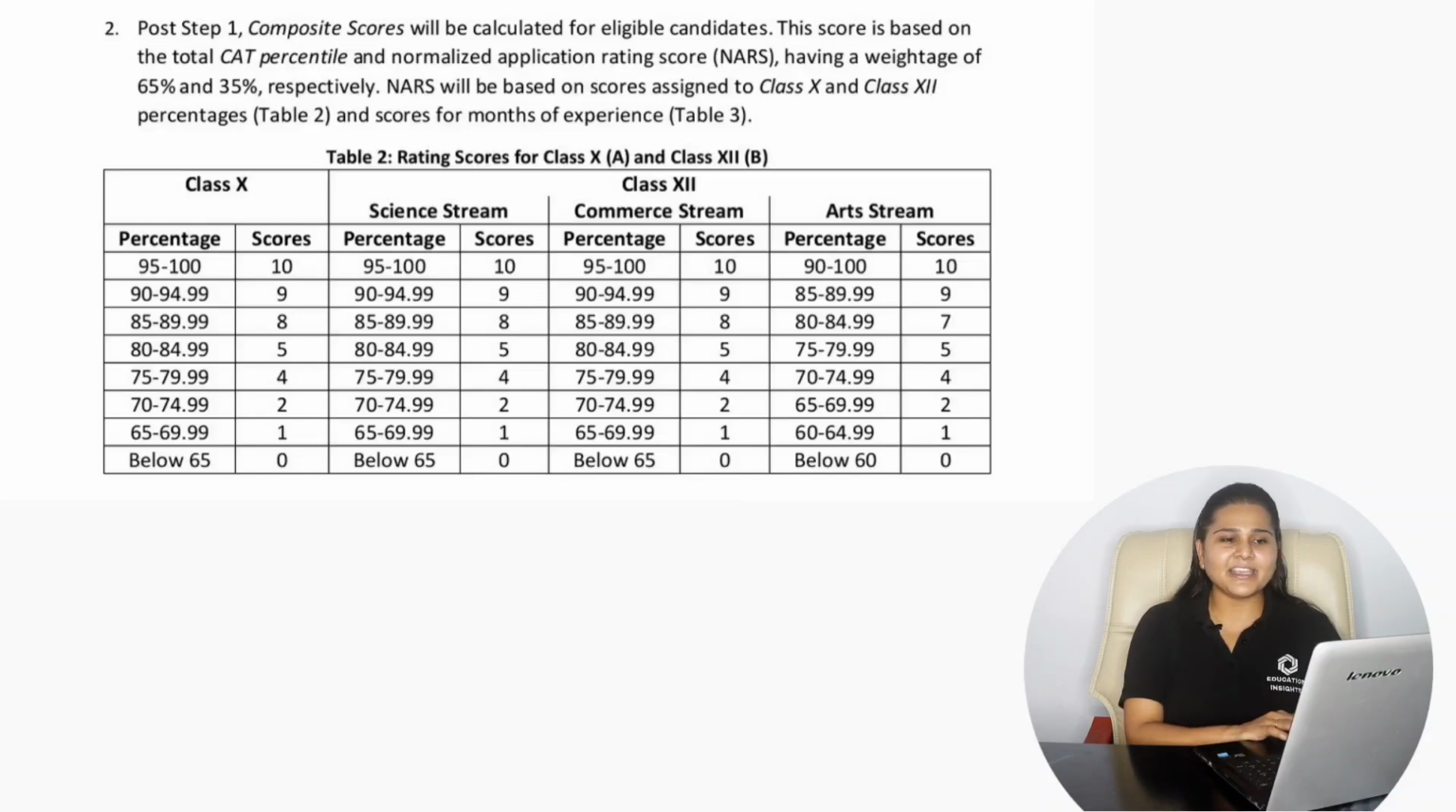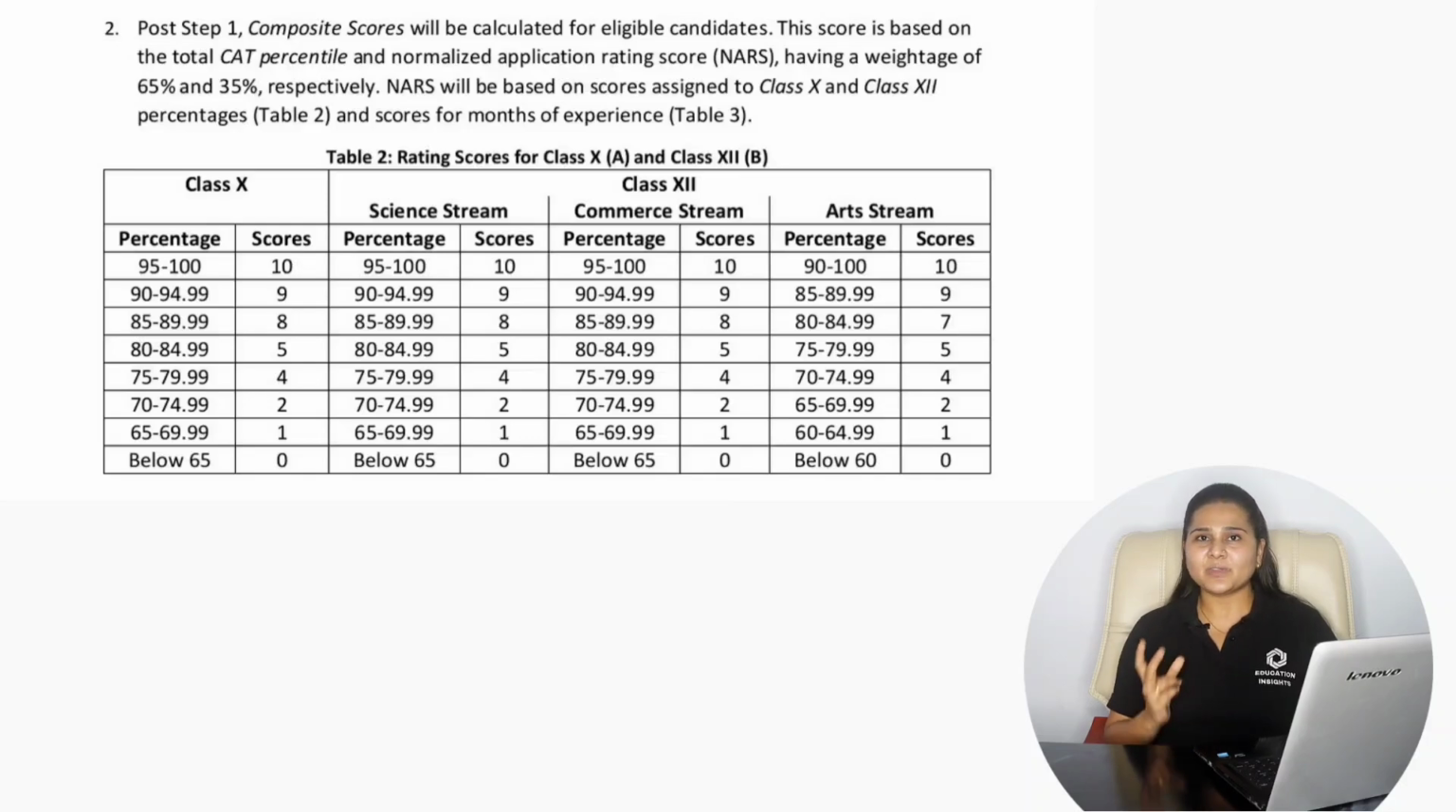If we consider the application rating score for class 12, it is given for the science stream, commerce stream and arts stream. If your percentage ranges from 95 to 100 for science and commerce, there is an application rating score of 10, and if it ranges between 90 to 100, there is 10 for the arts stream. Then if your percentage ranges between 90 to 94.99, there is 9 for the science and commerce stream, and if it ranges between 85 to 89.99, there is 9 for the arts stream.